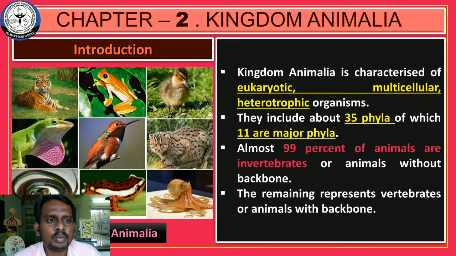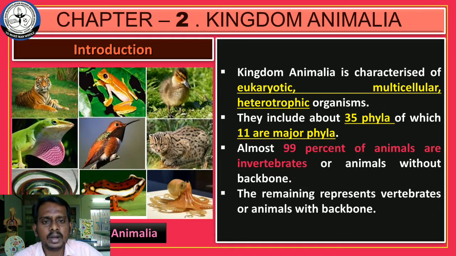Another characteristic feature of the animal is that it can move. Locomotion is another important characteristic feature. For food, for reproduction or for any other purpose, an animal can move from one place to another place. This is another unique feature of an animal. An amoeba also can move, but that organism does not come under the animal category because it is a unicellular organism. Those organisms are kept in a separate kingdom called Protista.